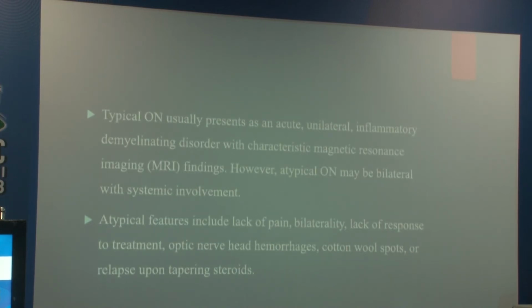Typical optic neuritis presents as an acute unilateral inflammatory demyelinating condition with characteristic MRI findings. Atypical optic neuritis may be bilateral with systemic involvement. Atypical features include lack of pain, bilaterality, lack of response to treatment, optic nerve head hemorrhages, cotton wool spots, and relapse upon tapering steroids.